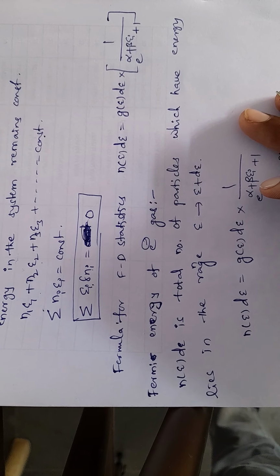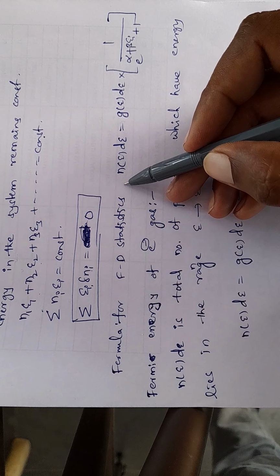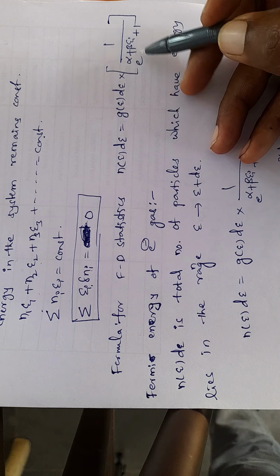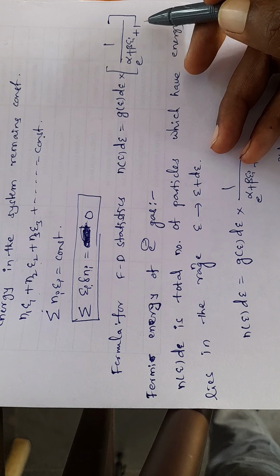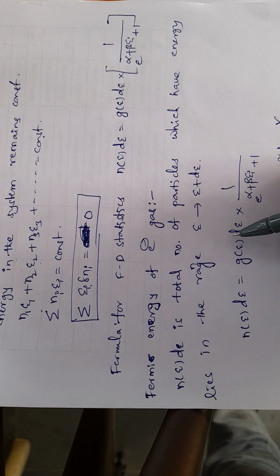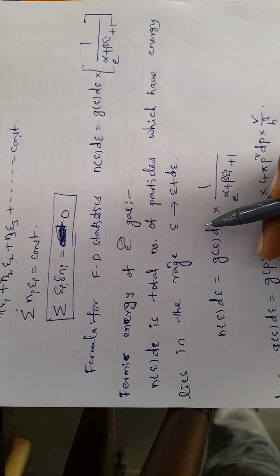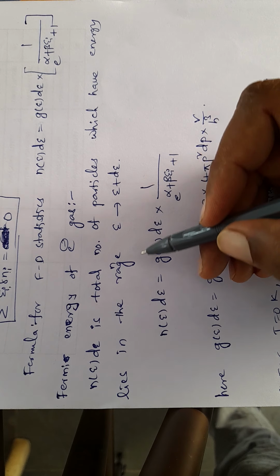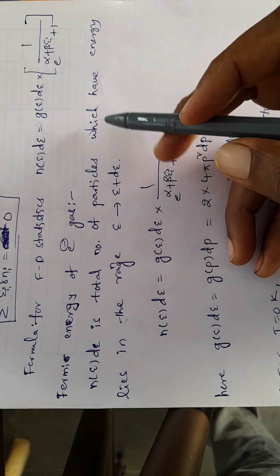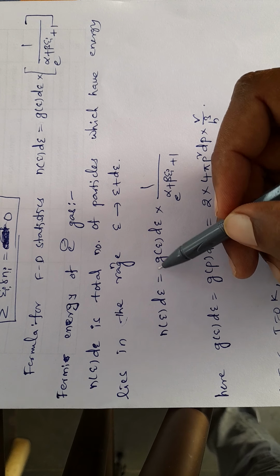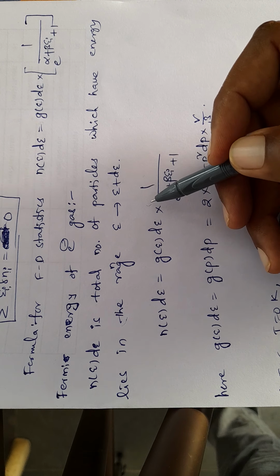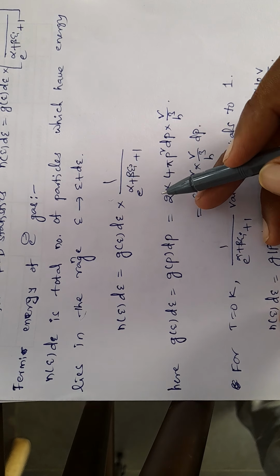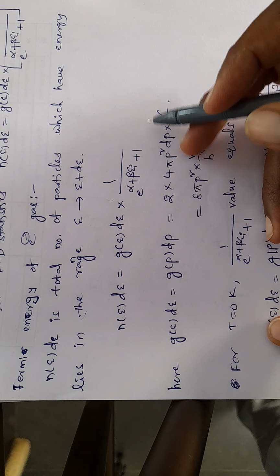Next we write the formula for the FD statistics: N of E dE equals G of E dE into 1 by (e to the power of alpha plus beta E plus 1). In this question we have to calculate the Fermi energy of electron gas. Before that, what is N of E? N of E dE is the total number of particles having energy in the range E to E plus dE. So that is the formula.